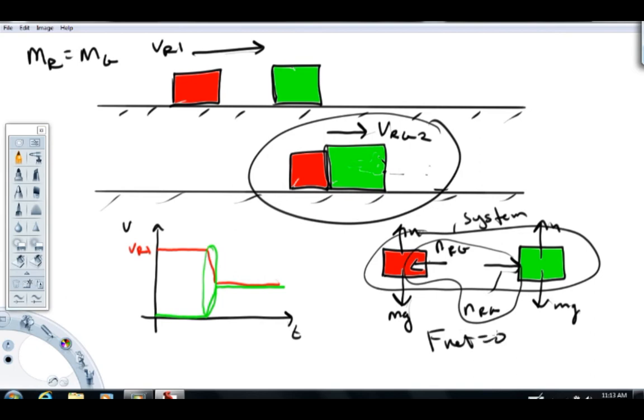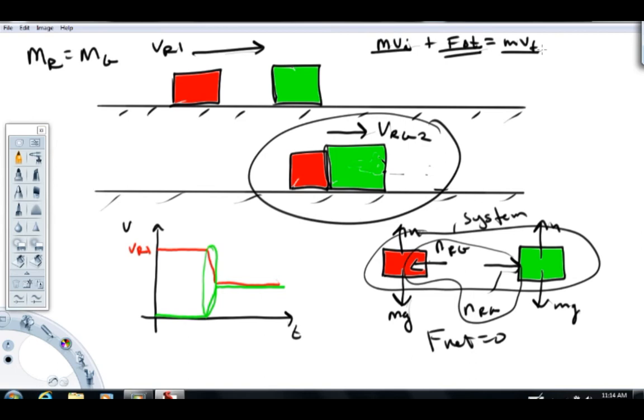And going back to our momentum concepts, it basically said this: mv initial is the initial momentum of a system, plus F delta t, that's the impulse acting on the system, is equal to mv final. So again, the initial momentum of the system plus the impulse acting on the system equals the final momentum of the system, right?